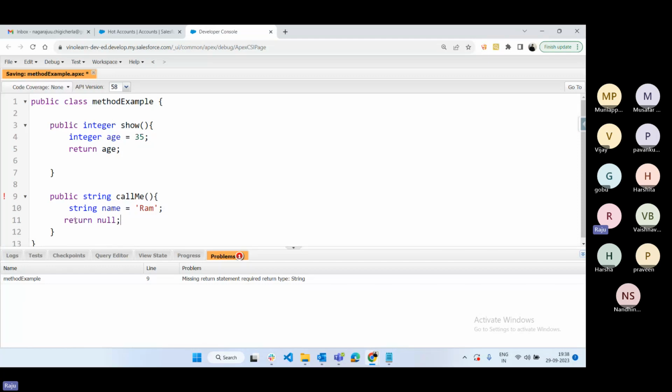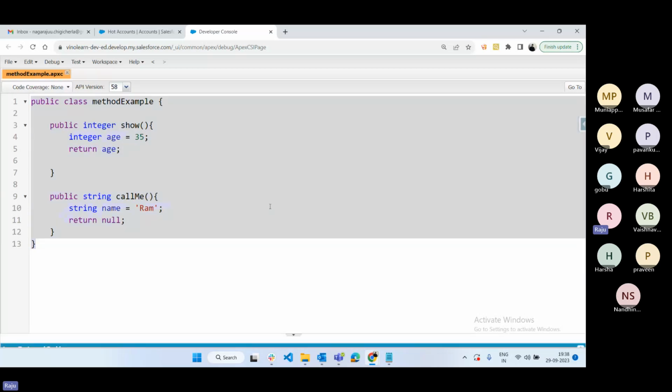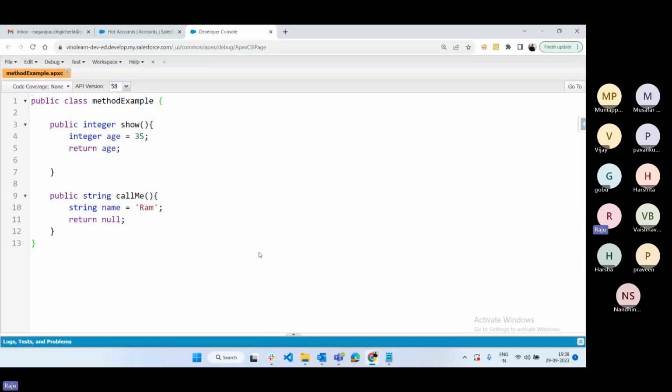Save now, and it will save the data. Control A, shift tab, it will do the code alignment. See, now there is no error. So this is something like, without parameter, non-void method. This is the without parameter non-void method. Now execute this class.